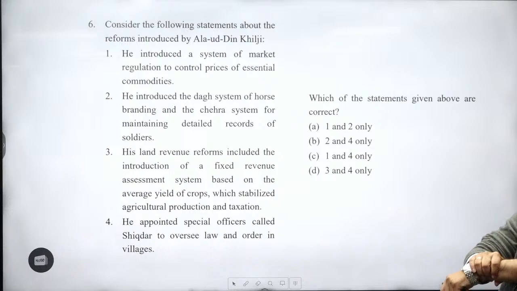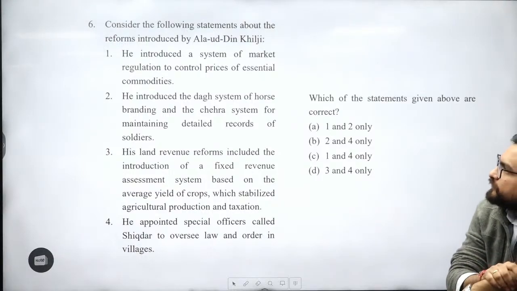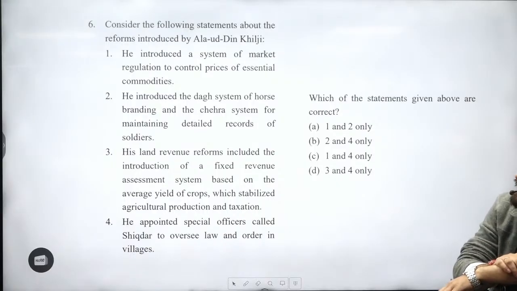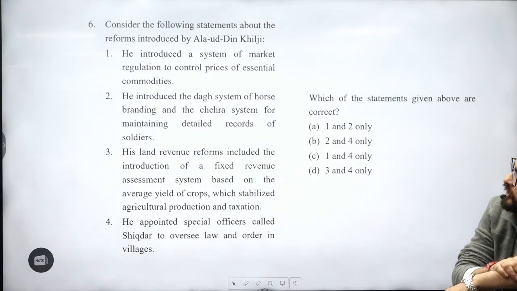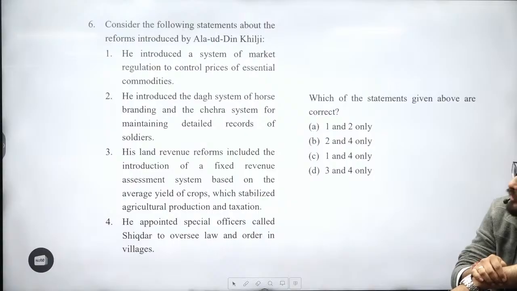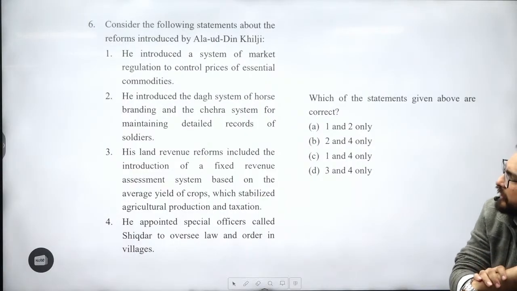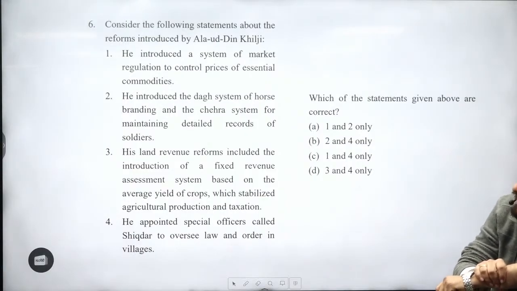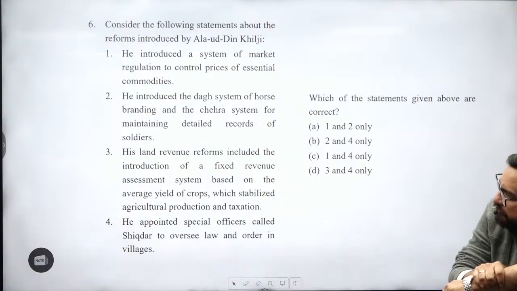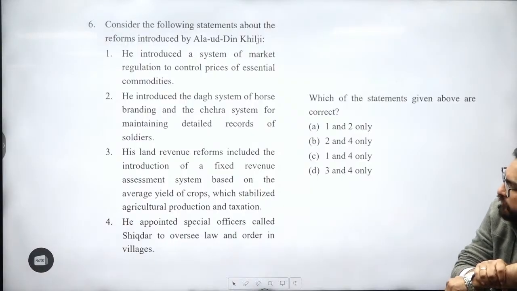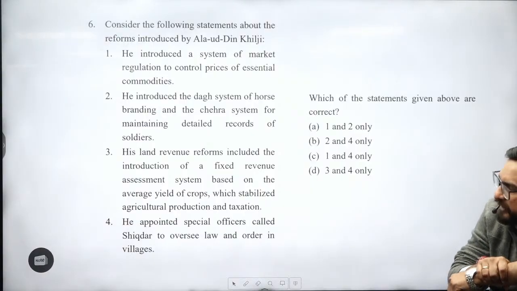Sixth, reforms introduced by Alauddin Khilji. He introduced a system of market regulation to control prices of essential commodities. Right? He introduced the system of horse branding, the dagh system, and the chehra system. This is also right. His land revenue reforms included the introduction of a fixed revenue assessment system based on the average yield of crops, which stabilized agricultural production and taxation.